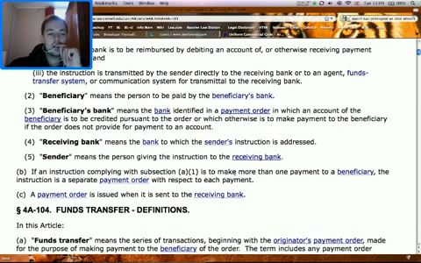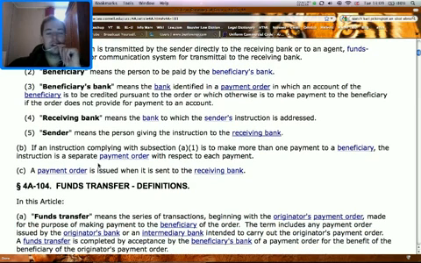Receiving bank means the bank to which the sender's instruction is addressed. In other words, the drawee bank, I think. Receiving bank, beneficiary bank, receiving bank. In other words, the accepting bank. Anyway, sender means the person giving the instruction to the receiving bank. If an instruction complying with subsection A1 is to make more than one payment to a beneficiary, the instruction is a separate payment order with respect to each payment.